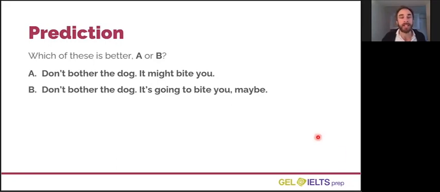The correct answer is A. It would be strange to say maybe with going to, because that implies a prediction with evidence. The evidence that the dog is going to bite you, maybe its mouth is open. Whereas I think here we're saying, don't bother the dog. There is a possibility that it could, may, or might bite you. That's more logical in this case. If you're not sure, you'd probably say could, may, or might.